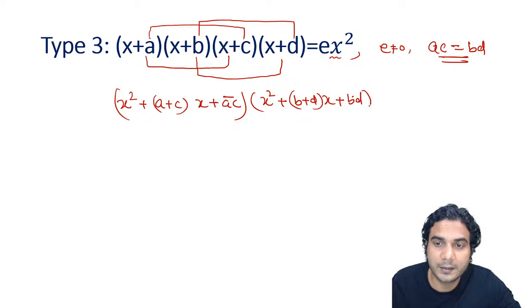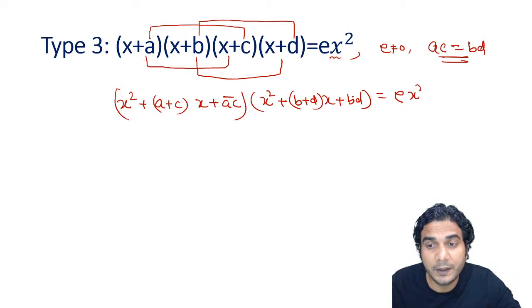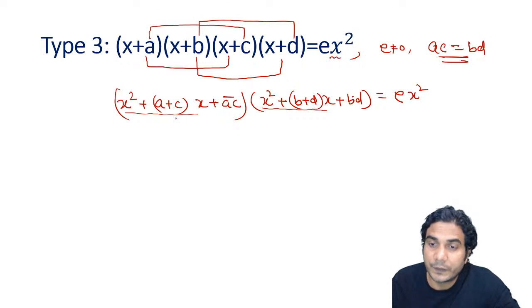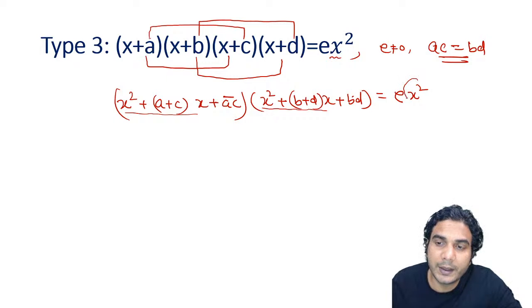Is equal to, you can see x is also here. Even if you put this equal to t, this won't become t, first thing, because A plus C is not given equal to B plus D. AC is equal to BD. So how to use it? See, we are going to divide this whole equation by x square. And how would we divide?